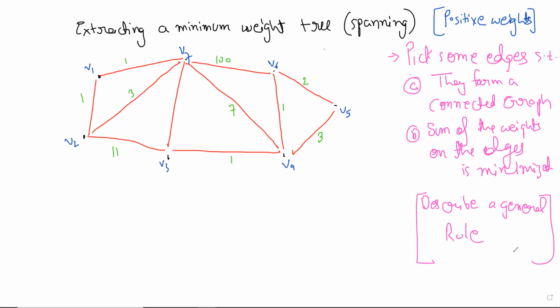So which edges do we want to pick, and with what logic, so that we get a connected minimum? Okay, go on. Sorry, go on.